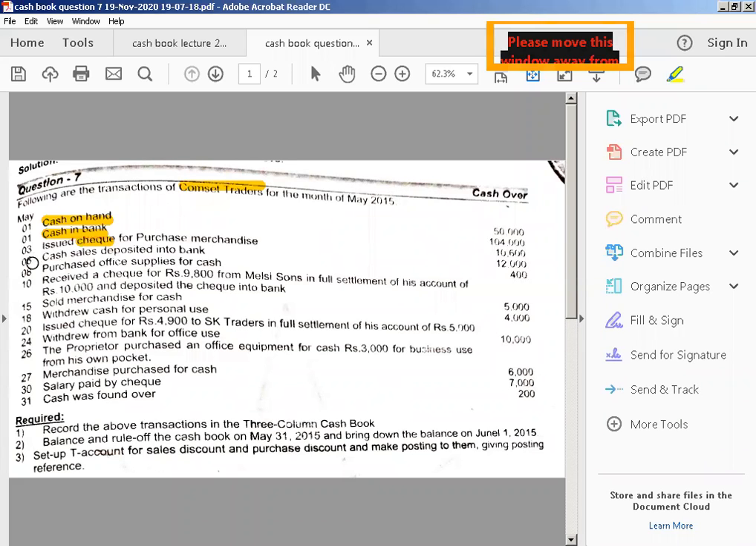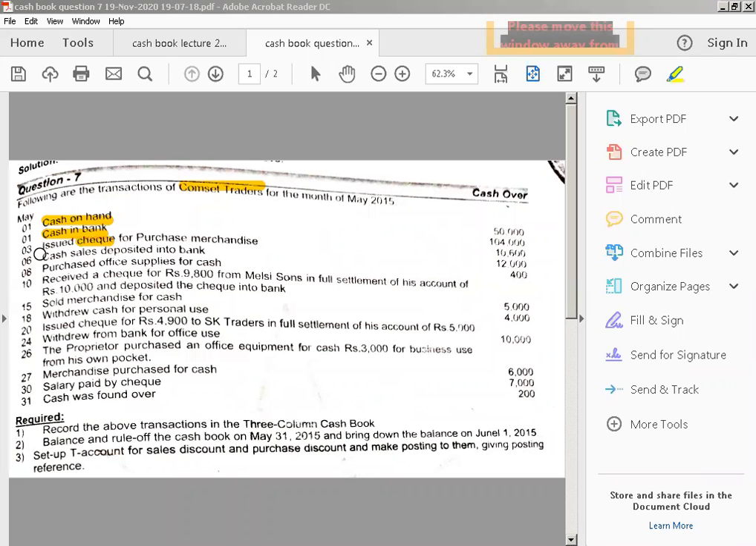Okay, now the another transaction is cash sales deposited into bank. It means you are depositing your sales into bank. You have done the sales and you have to deposit the cash into bank. What type of entry do you think it is? Is it a contra entry or is it not a contra entry? Yes, it is your cash sale deposited into bank. Can any one of you give me the answer for this question? Anyhow, okay, I proceed, girls, towards the cash sales deposited into bank.